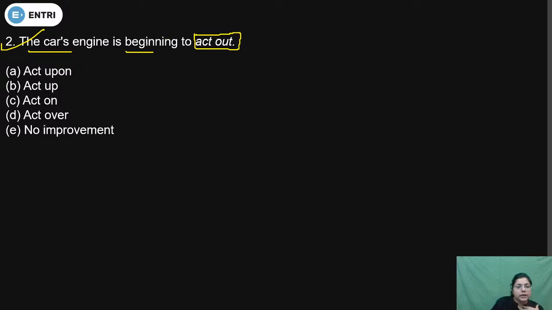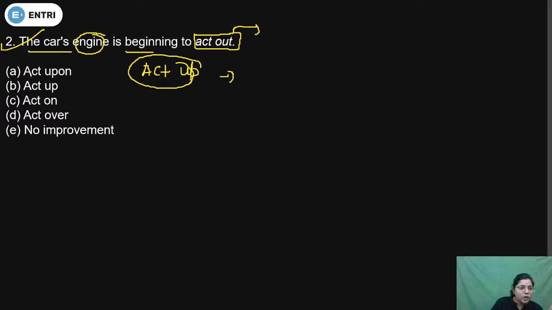In that case act out will not be the correct one, because act out means to represent an incident, and an engine is not representing any incident. So this is the case of act up. Act up means to behave badly and strangely.